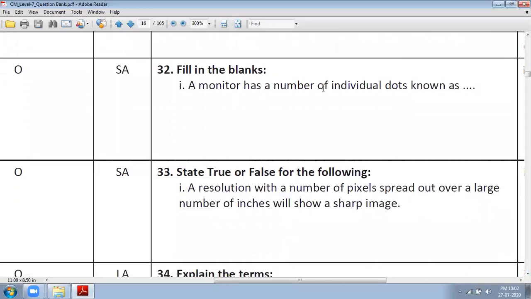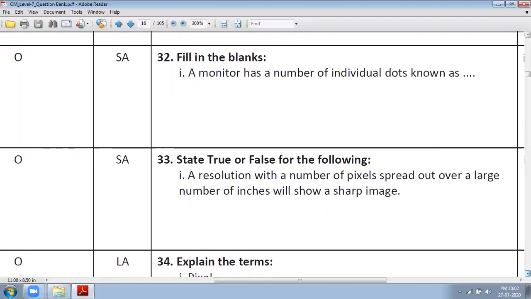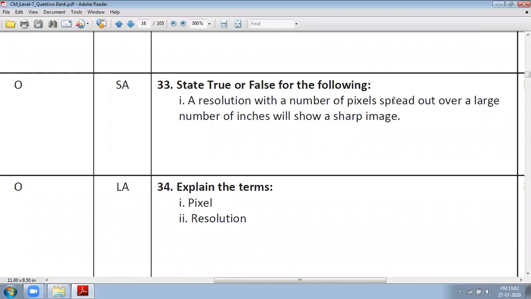Here also a monitor has a number of individual dots known as pixels. A resolution with a number of pixels spread out over a large number of inches will show a sharp image. So here it is false. No, it is a large number of pixels in terms of the horizontal and vertical axis, then your image will get sharper.